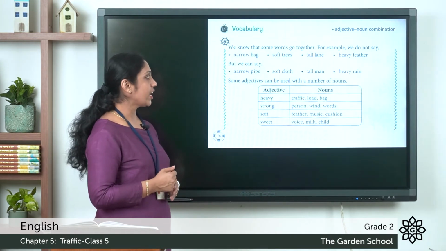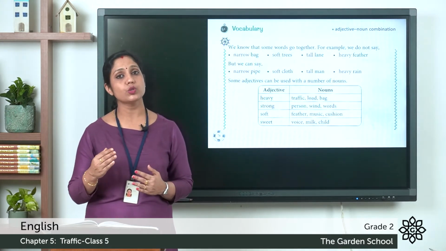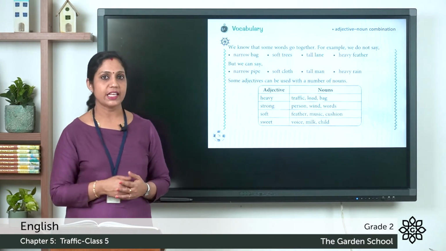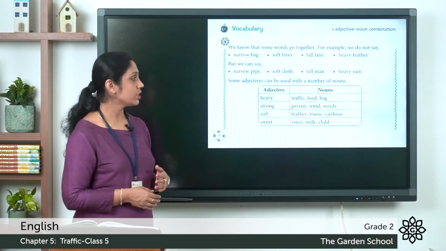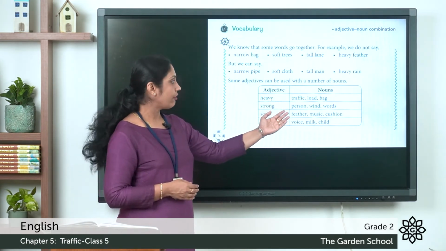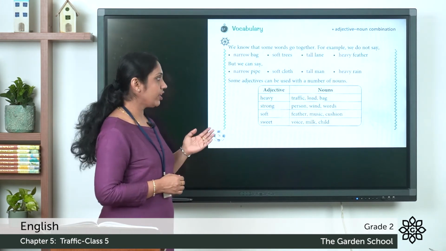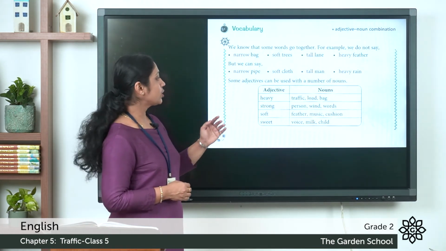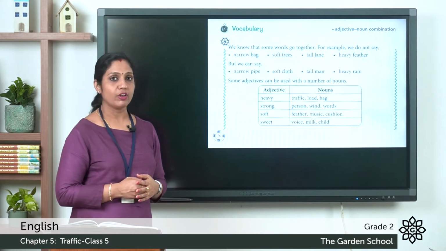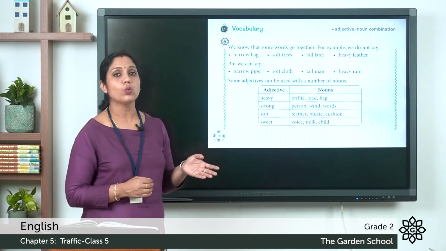Some adjectives can be used with a number of nouns. For example, look at the word heavy. Heavy is an adjective, and we can use the adjective heavy for the nouns traffic, load, bag. We can say heavy traffic, heavy load, heavy bag. The next one, strong. Strong is an adjective. We can say strong person, strong wind, strong words.